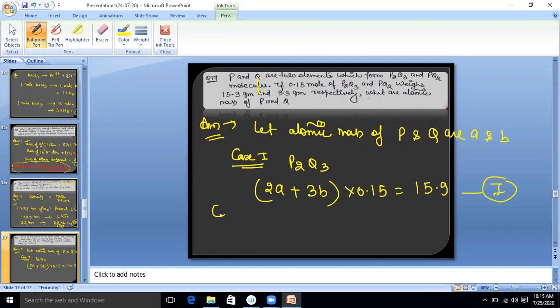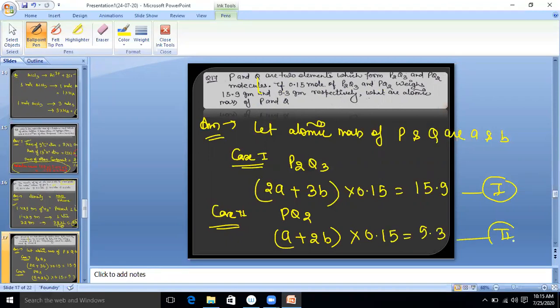Clear? Case 2. What is the formula of the compound? PQ2. P how many times? 1 time. So write down 1. Q 2 times, 2B. And how many moles of PQ2 is given? 0.15 equal to 9.3 gram. This is equation 2. Now with mathematics, you can solve for A and B. After solving, A comes to 26 and B comes to around 18.